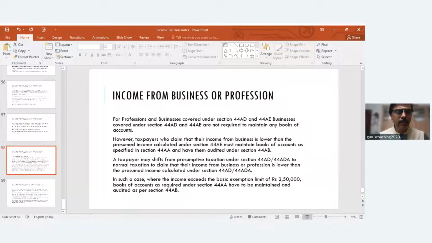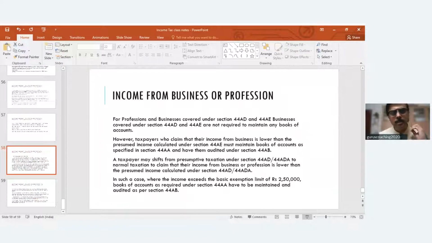Okay, and the turnover criteria fixed here is any business, and we are going to cover something called a negative list. Negative list means this particular section on presumptive tax does not apply to certain types of businesses. But for other types of businesses, you can apply this section of presumptive tax.